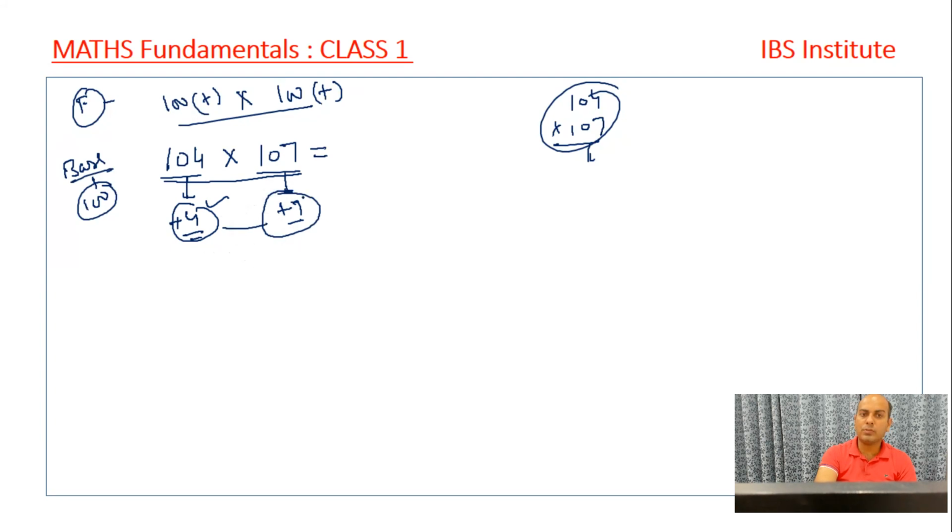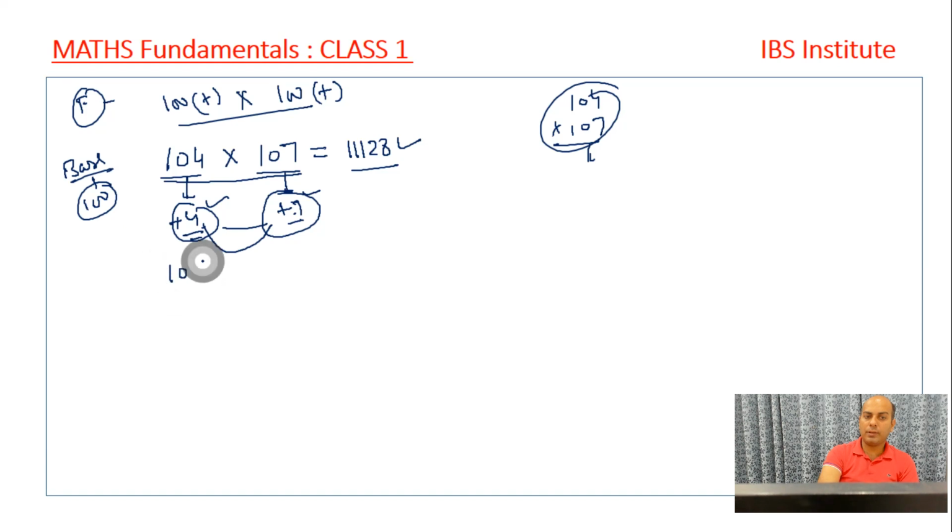In total we have 4 and 7, that's 11 more than 100. So I simply add 11 to 100, and it becomes 111. And 4 into 7, because multiplication is there, is 28. We straight away get the answer: 111 and then 28, right?